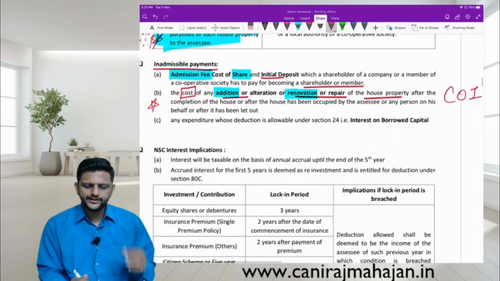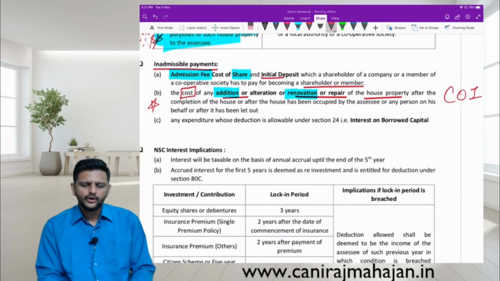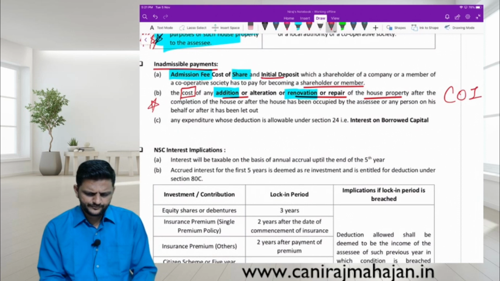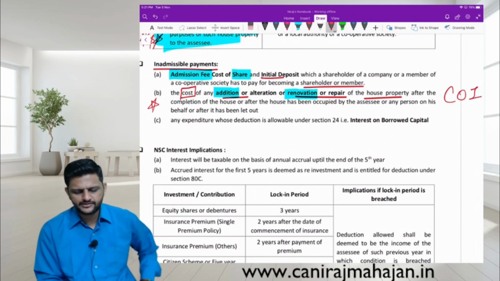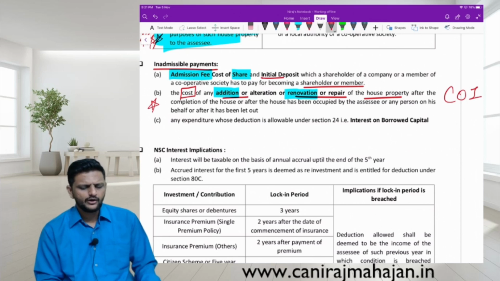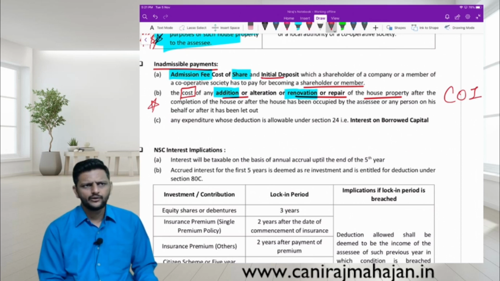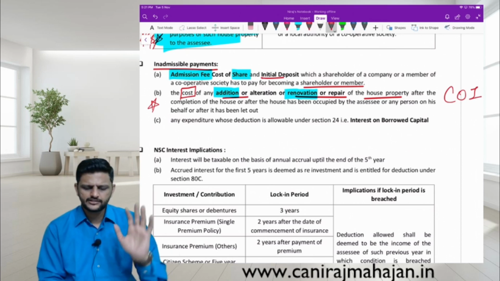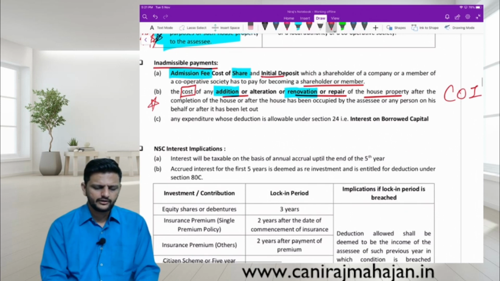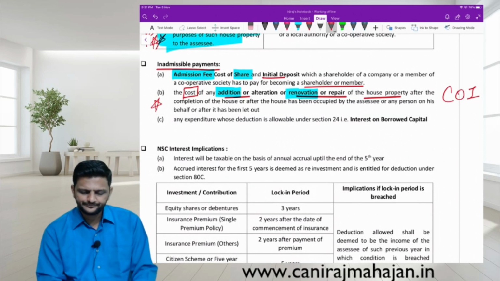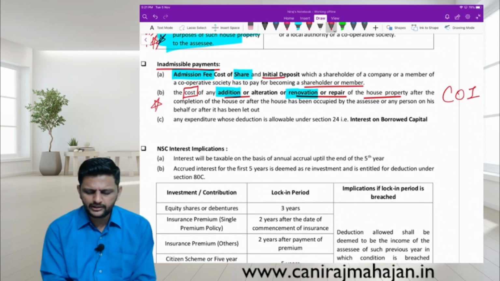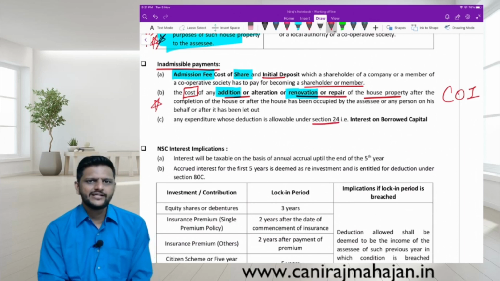The cost of any addition or alteration or renovation or repair of the HP after the completion of the house, or after the house has been occupied by the assessee or any person on his behalf, or after it has been let out. That means HP is there and there is some renovation or addition. That cost is not allowed as a deduction in 80C. Any expenditure whose deduction is allowable under section 24.